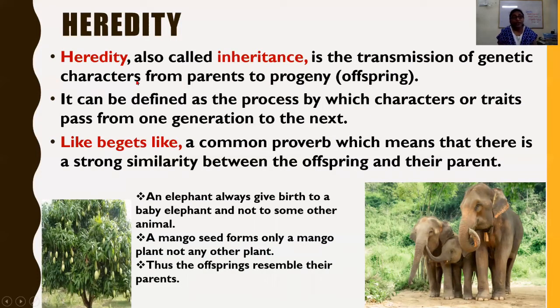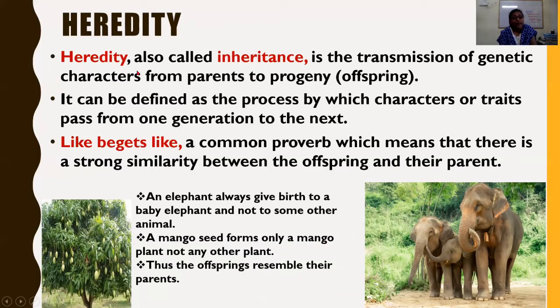It is emphasized with the adjective genetic because some other type of character is also there, yes, the acquired character. Genetic character is the inherited character. We got it from our parents through the genes, whereas the acquired character is developed through the environment.